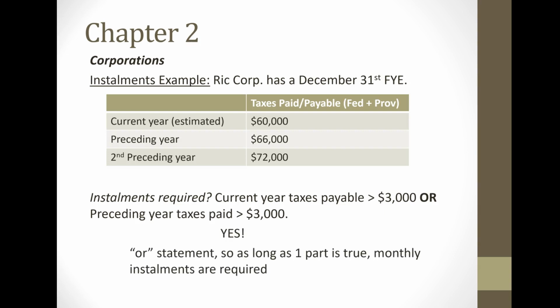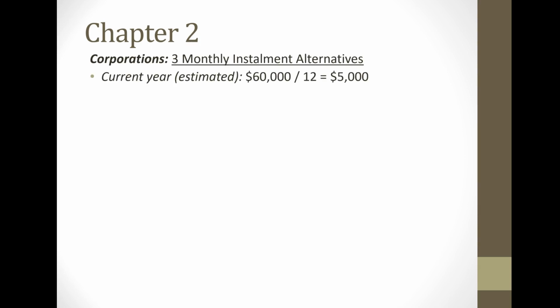So moving on to the next slide, let's look at the three installment calculation alternatives. So alternative one, we take the current year taxes owing. We estimated that to be $60,000 divided by 12, so $5,000 installment per month. Preceding year, $66,000 divided by 12, $5,500 per month.